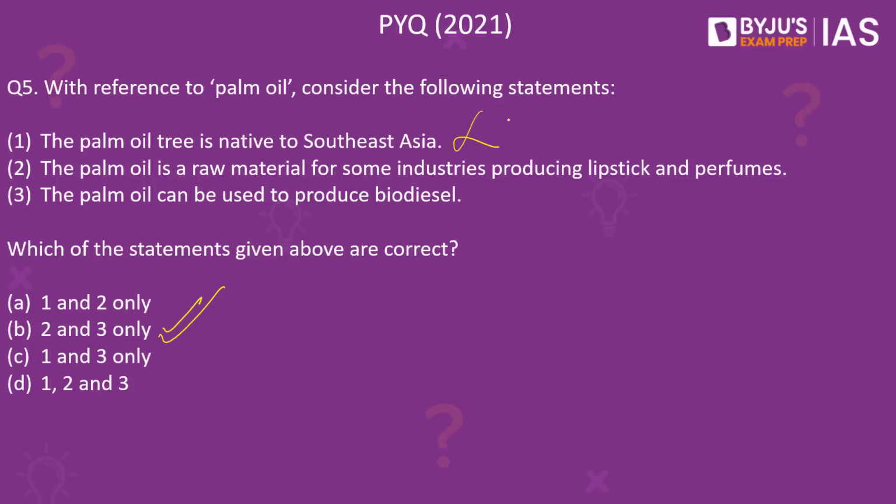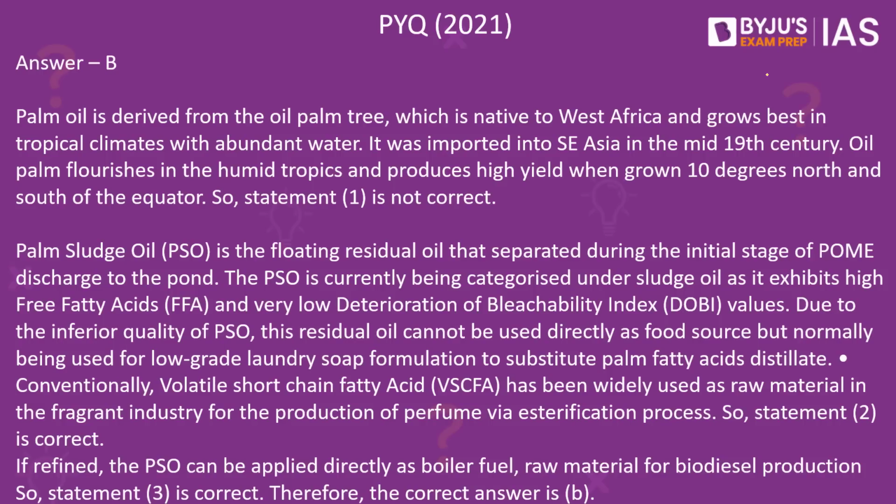The first statement is wrong because it is actually a native of West African nations. Yes, it is also grown in large quantity in Southeast Asia now, but the production of palm oil originally started in West Africa. From there, it was imported to Southeast Asian nations in the 19th century, and since then it has been flourishing in nations such as Indonesia, Malaysia, etc. because it flourishes in humid tropic conditions and gives a high yield when grown 10 degrees north and south of the equator. The second statement also is true.